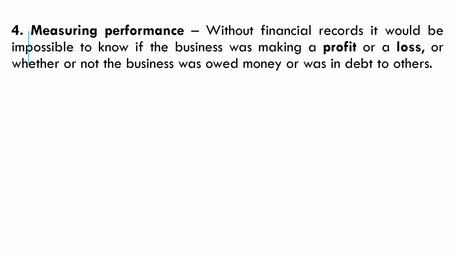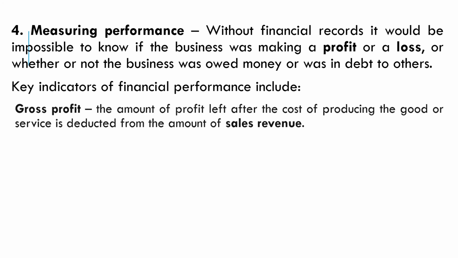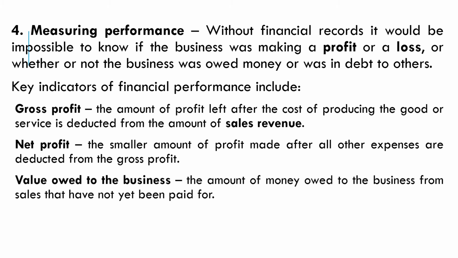And then we've got number 4, which is measuring performance. Now without these financial records, it would be impossible to know if the business was making a profit or a loss, or whether they're breaking even or not. Key indicators of financial performance include gross profit. So this is the amount of profit left after the cost of sales are taken away from the sales revenue. And then we've got net profit, which is the small amount of profit made after all the other total costs are deducted from the gross profit.